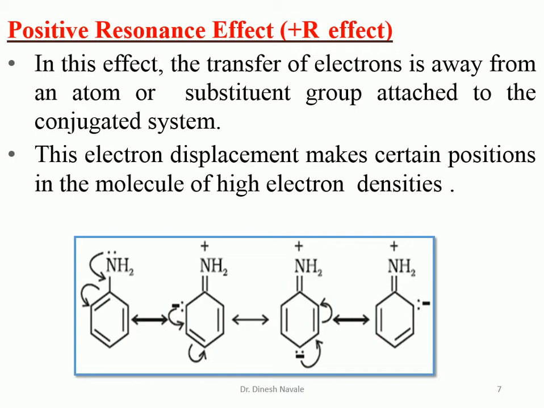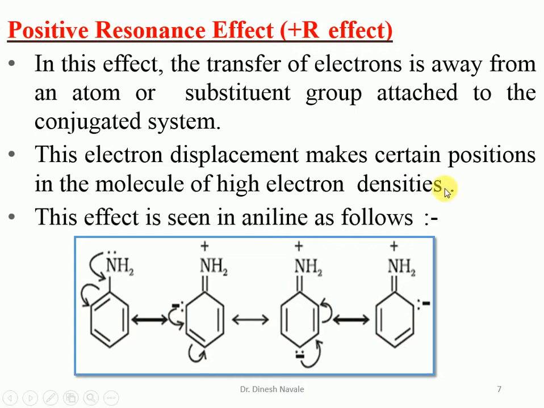That means the ortho and para positions. So this electron displacement makes certain positions in the molecule high in electron density. That means the ortho and para positions, or the carbon number 2, 4 and 6 positions, become the high electron density positions due to the plus R effect of the amine. This effect can be easily observed in aniline. So this is a representative example for the positive resonance effect.